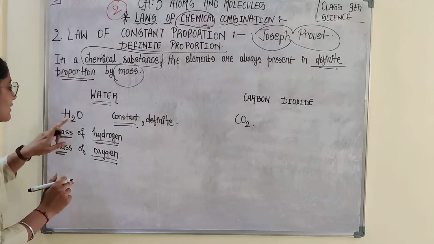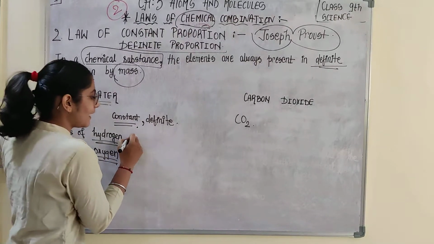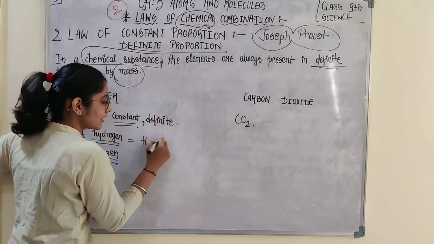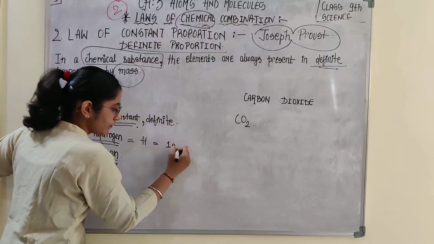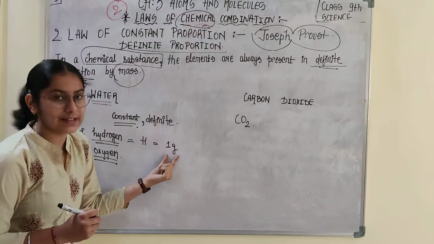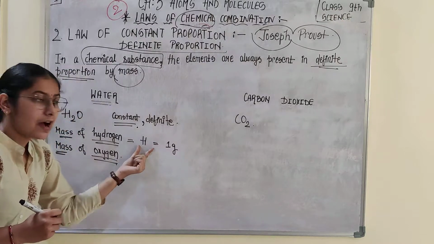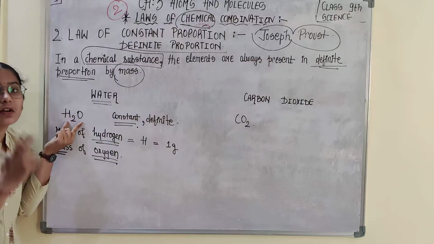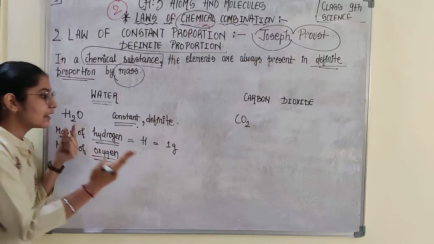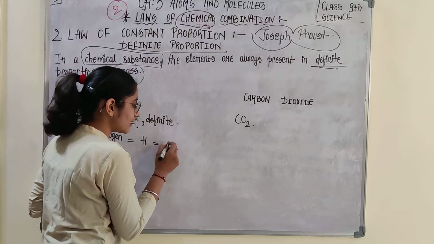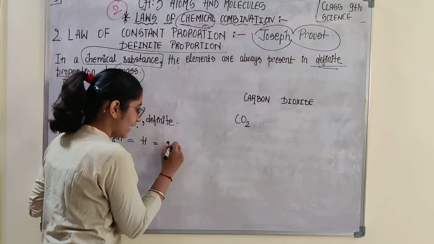In case I talk about this, the mass of hydrogen is 1 gram of one atom. How many atoms are there in water? 2 atoms of hydrogen are there. Therefore, the total mass of hydrogen in water is 2 gram. Are you with me?